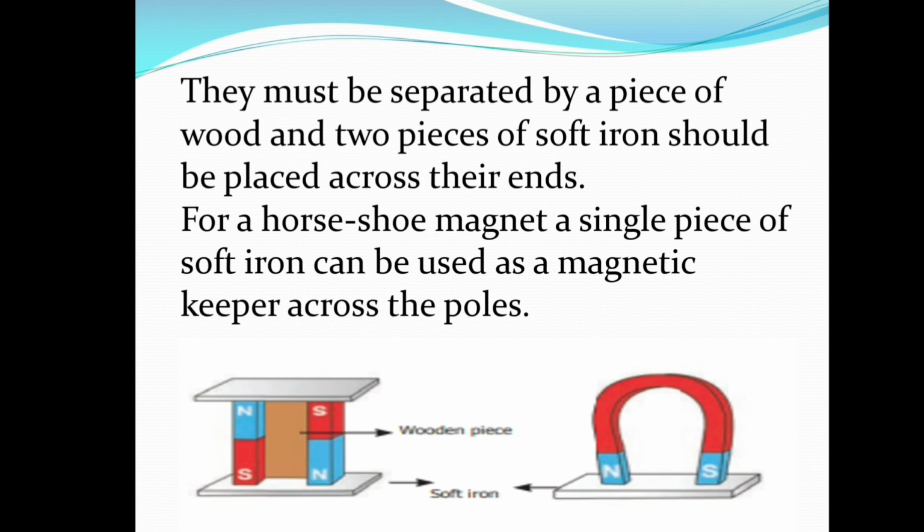So you can see here in the picture, the magnets should be separated by a piece of wood. You can see the wooden piece here. Across their ends, a soft iron should be placed. And for a horseshoe magnet, a single piece of soft iron can be used. That is the magnetic keeper across the poles. So this is how the magnets should be stored so that they will not lose their properties.